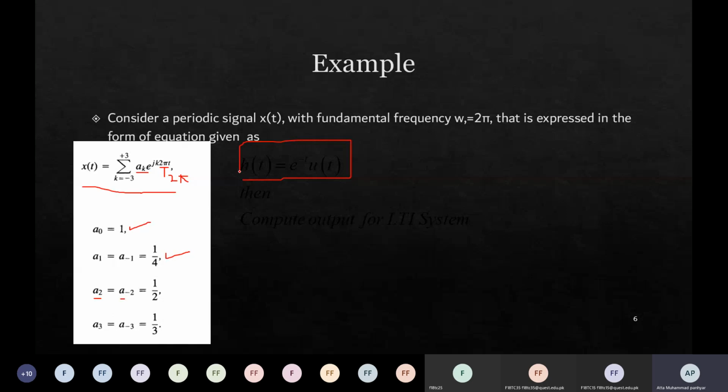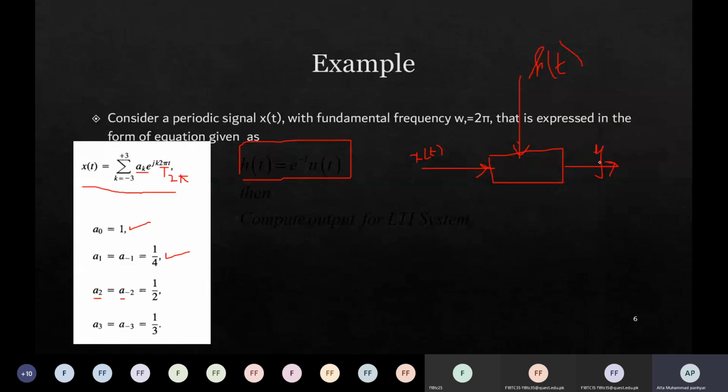What that means is, if we have a system with input x of t, and we apply it to this LTI system, then its impulse response h of t needs to be convolved with it, like we see in the eigenfunction, and we get an output, that is y of t.